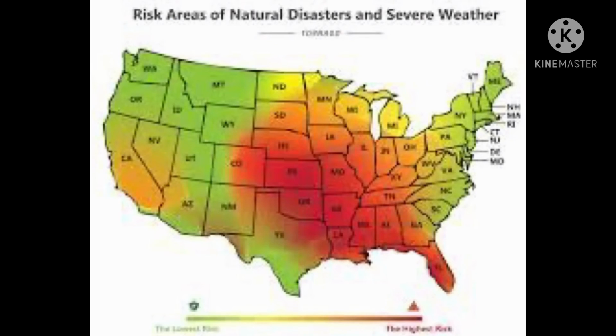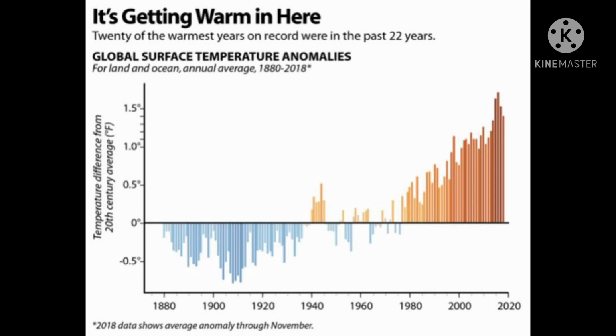Tornadoes form when the ground is warm, meaning if climate change and global warming keep occurring, we will have more tornadoes popping up, which means more damages and financial problems for more people.